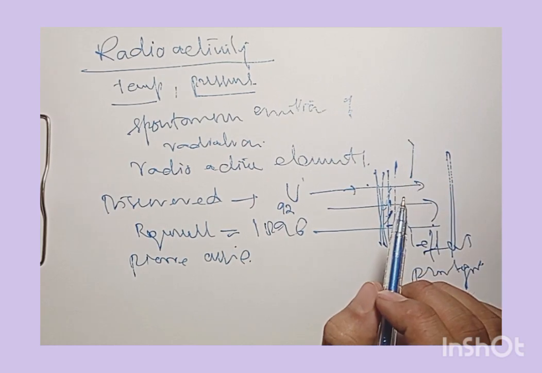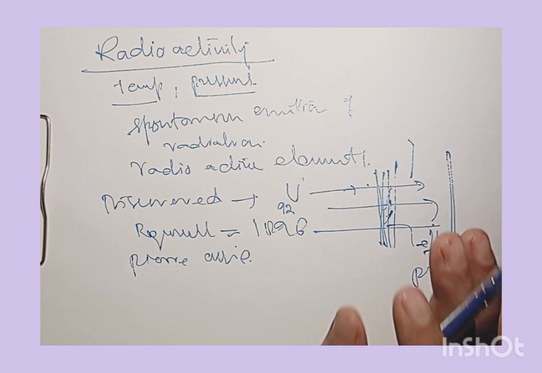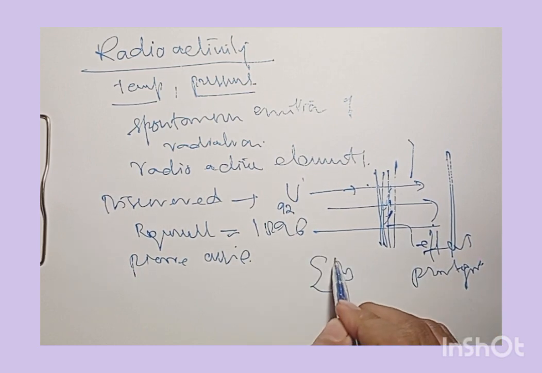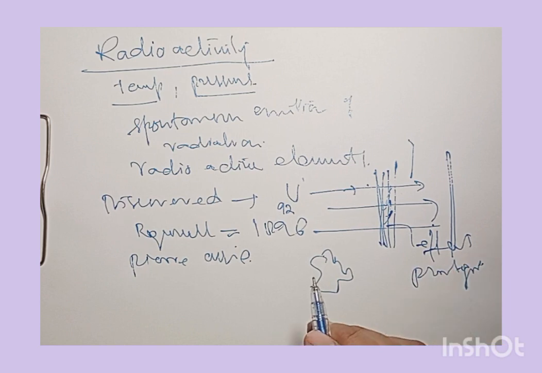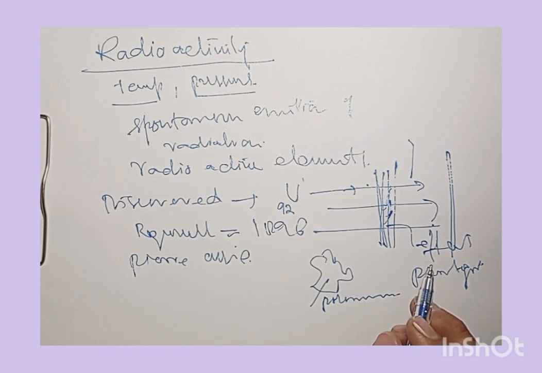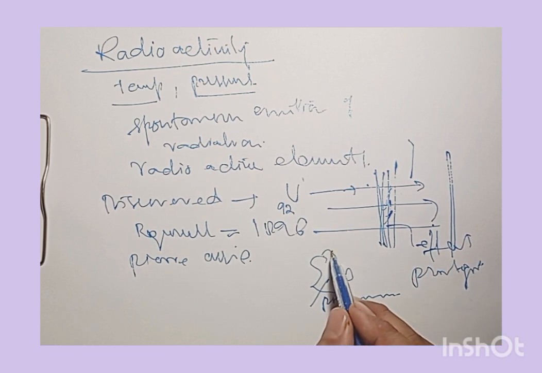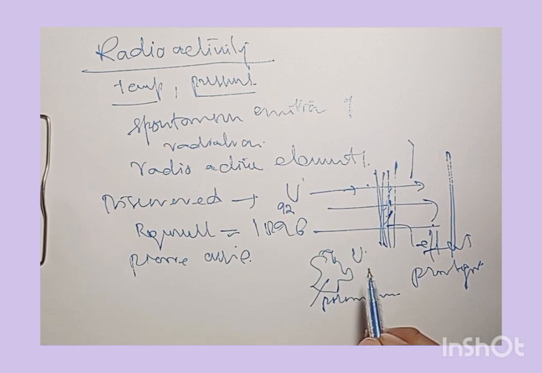Curie was able to show that the ores that contain uranium also contain traces of polonium and radium, and these elements were much more radioactive than uranium.